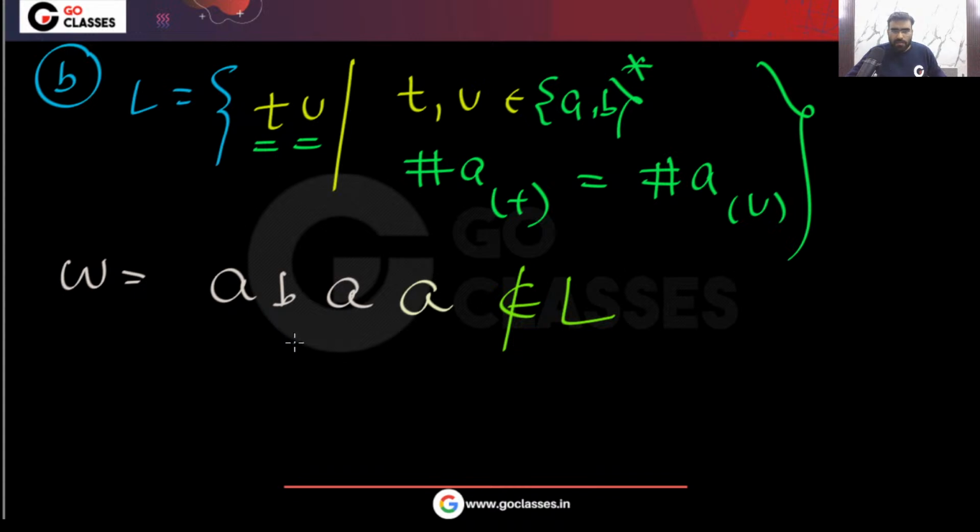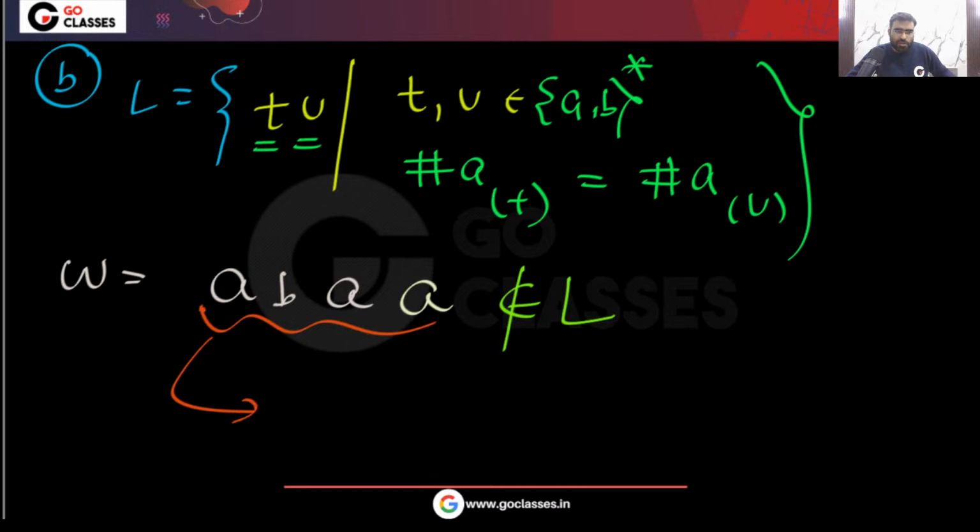Why? Because whatever t comma u I take, for example, if I take this t, this u, then the condition is not satisfied. If I take this t, this u, then also the condition is not satisfied. Whatever I do, the condition will not be satisfied. Is this clear? So this string will not belong to L, because whatever you do, you cannot write it.